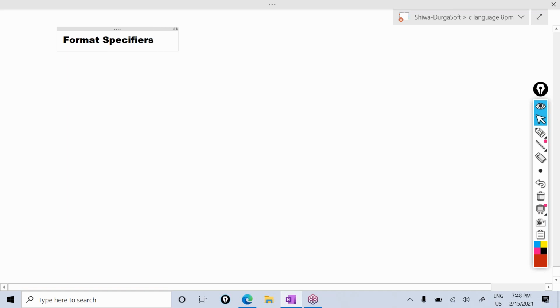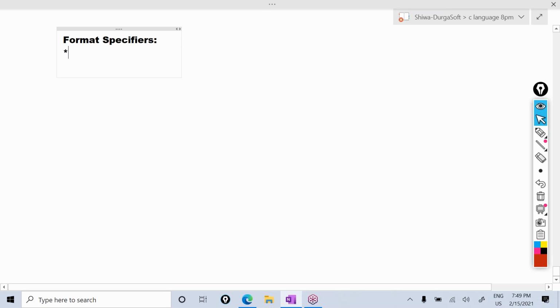Format specifiers. Format specifiers are used to specify the data format: which type of data you want to print, in which format you want to print, and which format data you want to read. So to specify the data format, we use these format specifiers.